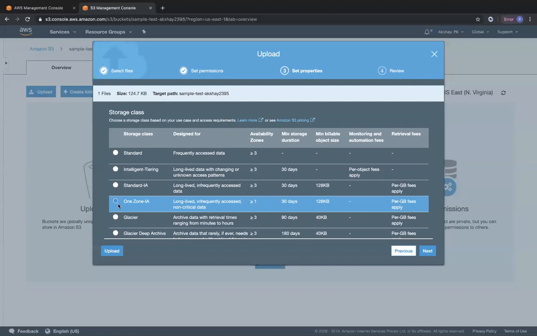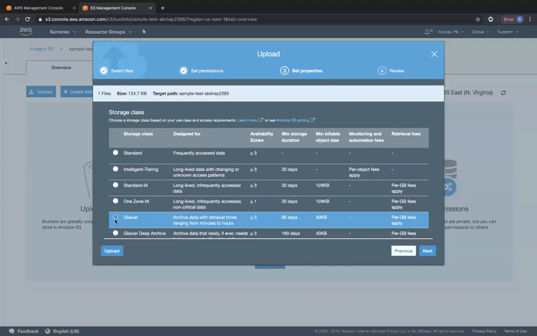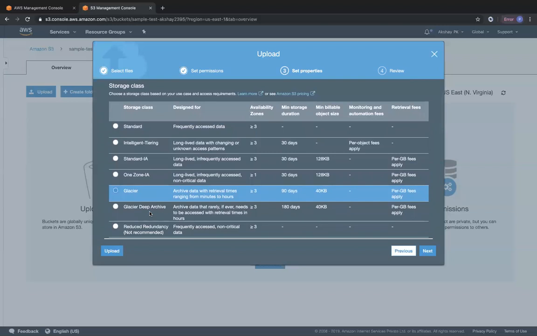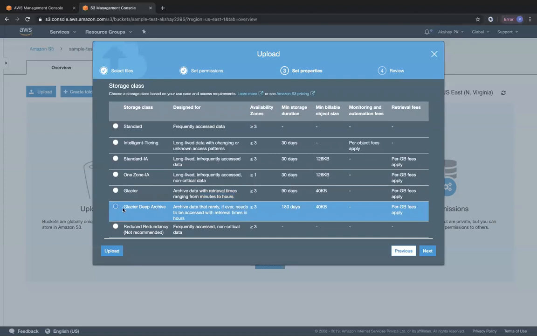And suppose I'm never going to access my resume for a very long period of time, I can choose Glacier. But if I want to retrieve that object, I will have to wait for 30 minutes or 1 hour or so. And suppose I'm never even going to access my resume, but I still want it to be saved somewhere, and if at a later point of time I want to access it, I can wait for 4 or 5 hours, I can go ahead with Glacier Deep Archive. Okay, so it's always going to be there, but to even access it, you need to wait for 5 or 6 hours.